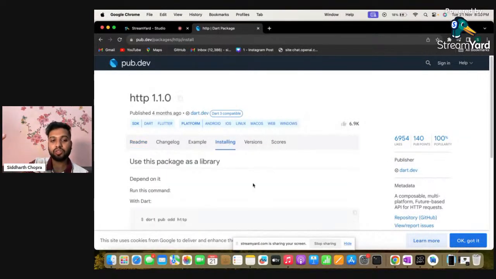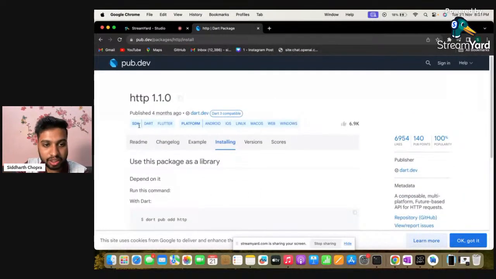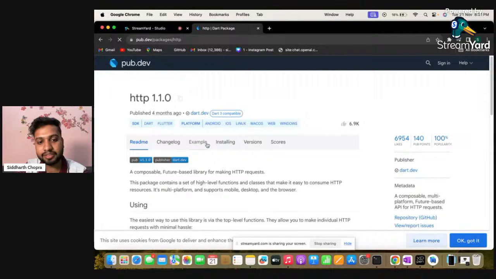If you want to install this, before installing, various other options are available, like the readme, sample, versions, and scores. And here you can see the platforms. As Flutter supports various platforms, all of those platforms are shown here. This package is supported on Android, iOS, Linux, macOS, web, and Windows.